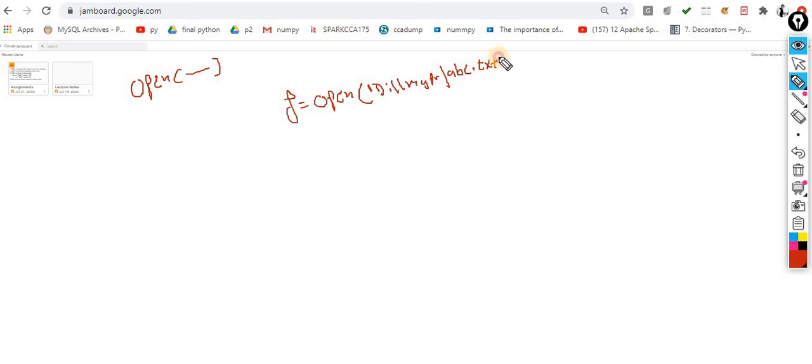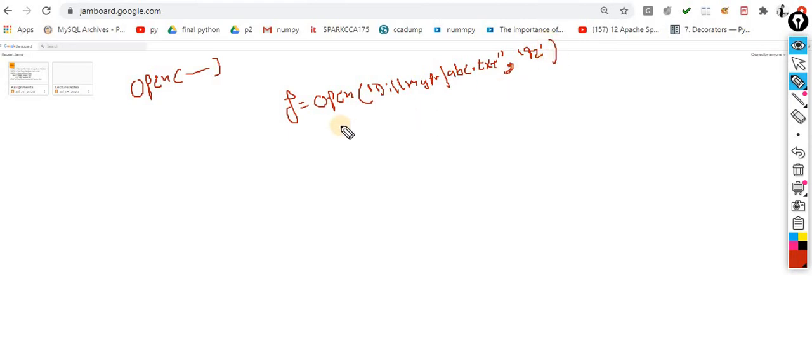Now I am moving to the little technical terms. The first thing is that, as I already told you, you are supposed to open a file, and you are supposed to specify the mode of the file. For example, how can I open a file? f is equal to open. Here I specify which file I want to open. Let's suppose my file is present on the D drive, in the folder Python progs, and inside it there is a file whose name is abc.txt. In which mode are you supposed to open it? Sir, I am opening it in read mode.